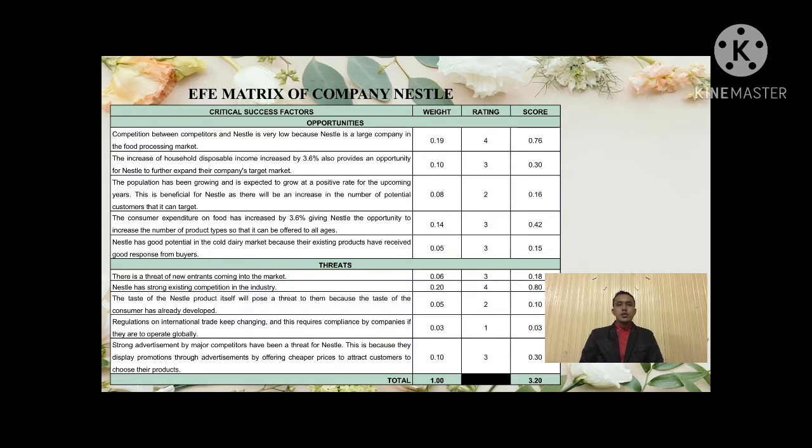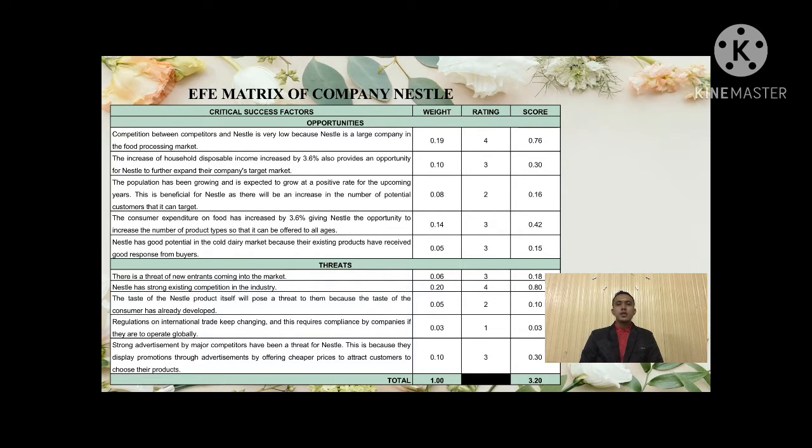Next, Nestle is also facing competition in terms of advertising from the competitors, where the competitors display promotion through advertising by offering cheaper prices of their product to attract the customer, where this factor rating 3, which means above average response.